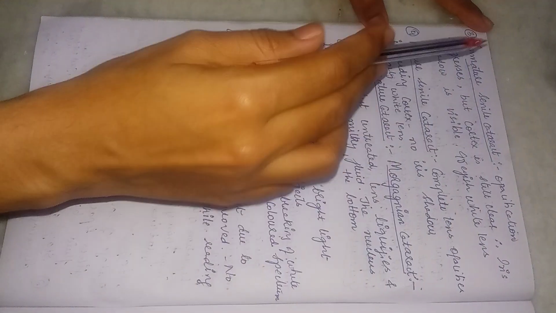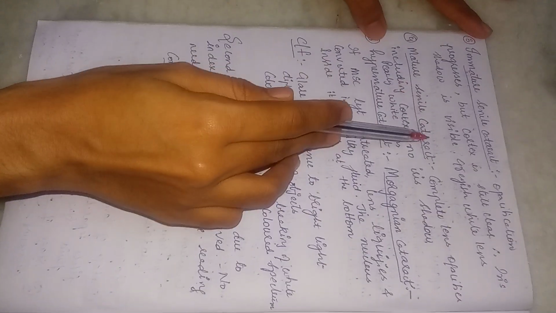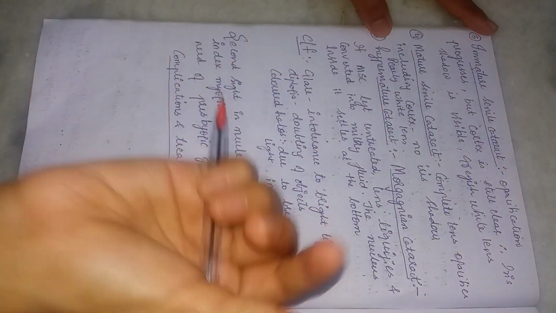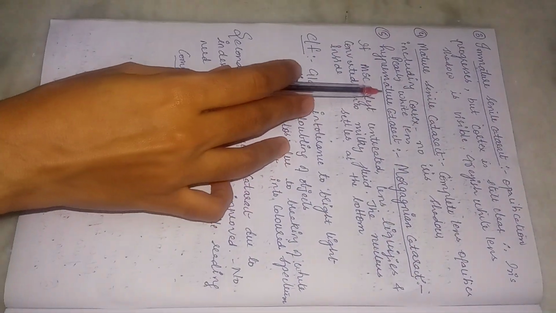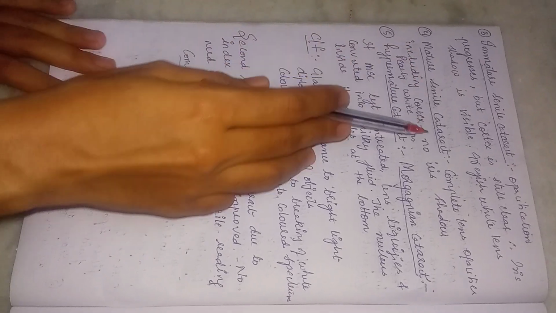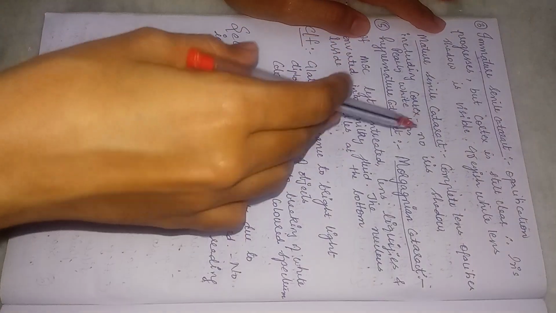Coming to the color, in immature senile cataract, the color of the lens is grayish white, whereas in mature senile cataract, since the lens is completely opacified, the color of the lens becomes pearly white. Then the last stage would be the hypermature cataract. Usually, after mature senile cataract, we will diagnose this cataract, and what we do is we do surgery.